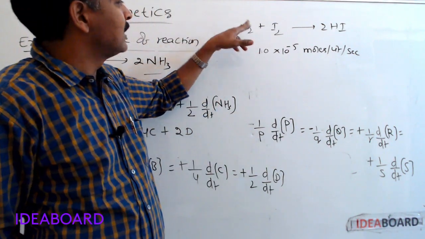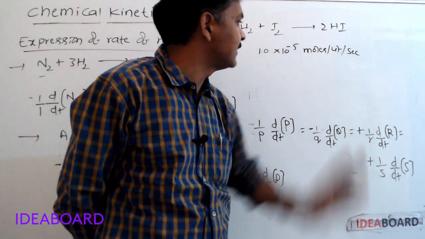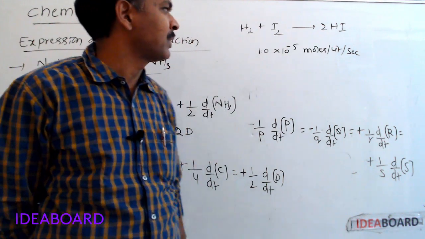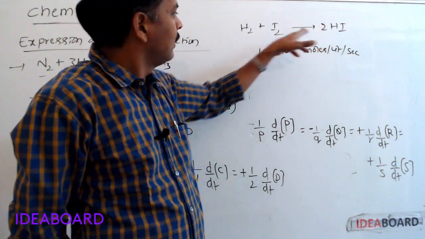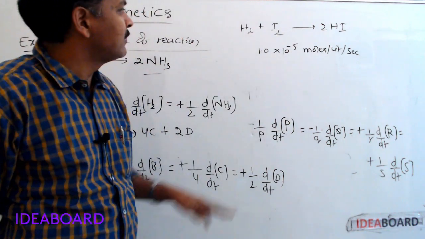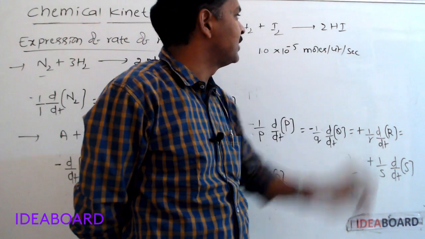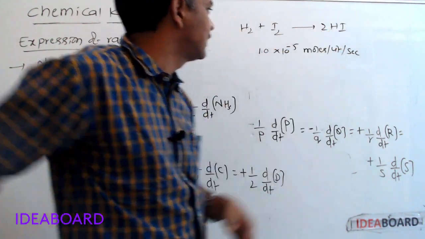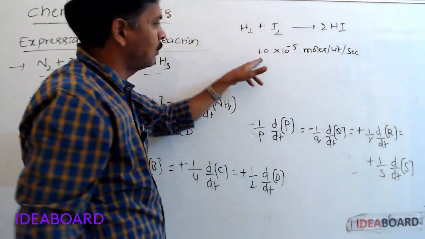Given that the rate of disappearance of hydrogen is 1.0 into 10 power minus 5 moles per liter per second, what is the rate of disappearance of iodine? It means the same only. At the same time, if they ask, in this reaction the rate of disappearance of hydrogen is this much, what is the rate of appearance of HI? The rate of appearance of HI is twice of this.